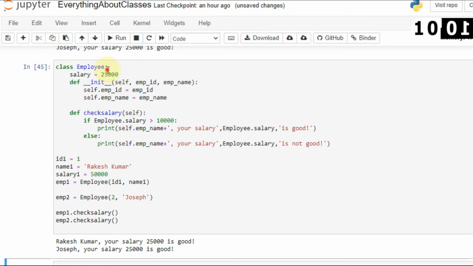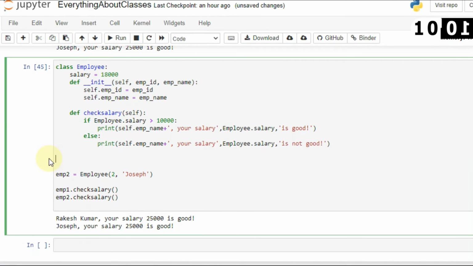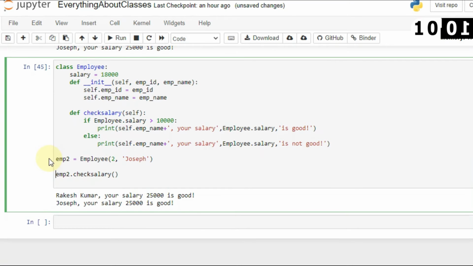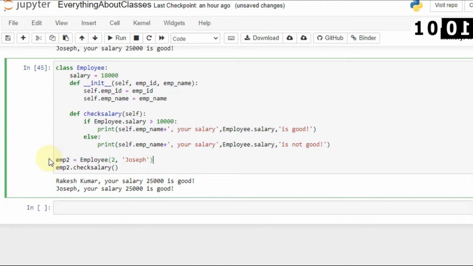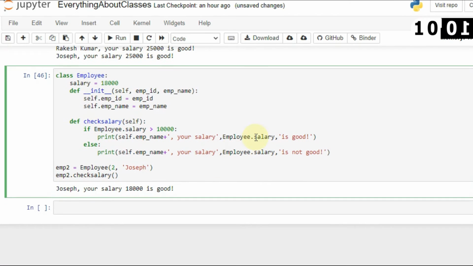And even when you change this value, let's say I want to change this value to 18,000. Let's not create two employees, let's remove one employee, because you all understand that if you can do one thing on one object, you can do the similar thing on a second or third or fourth or any number of objects. So it's not a big deal. Let's run this and see. Joseph, your salary 18,000 is good. So here you can see that if you have to use a global variable, you have to always associate it with the class. When you remove this, it will show you an error.